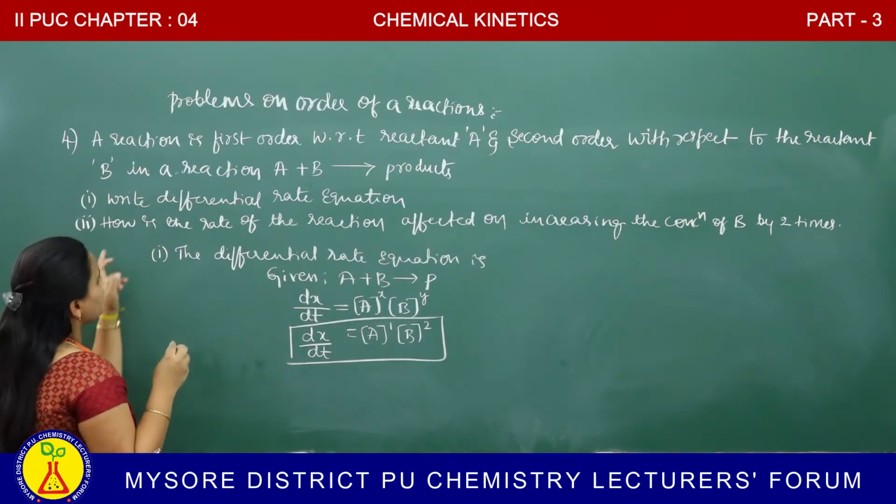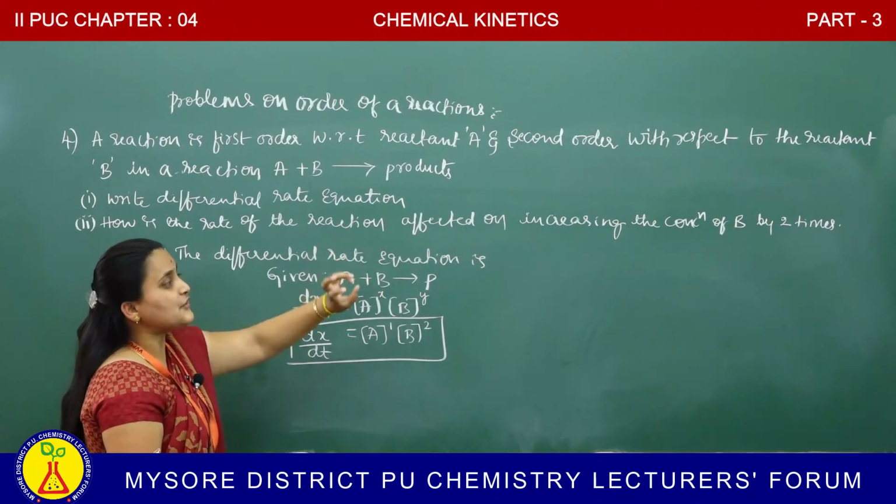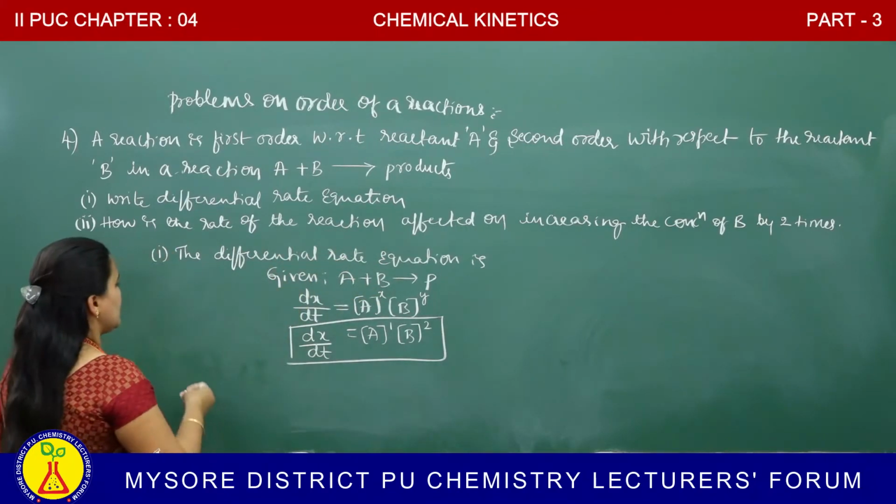Next question is, how is the rate of the reaction affected on increasing the concentration of B by 2 times?